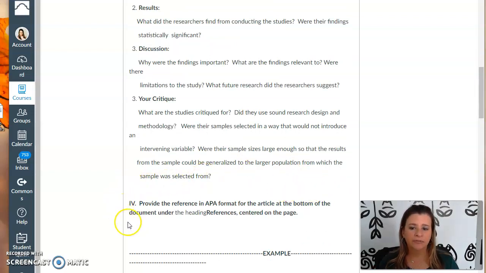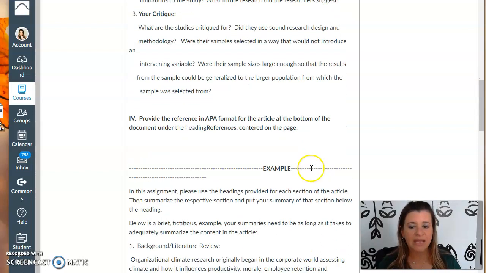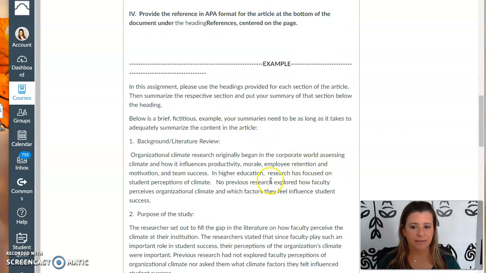Do not forget this part right here at the bottom of the page to provide the full APA citation for the article, okay? And any other references, you shouldn't need to use any other, but just as a general rule of thumb. Then I have given you an example. So obviously based upon a different article, I went through and put the information there. So I read a different article and then I summarized so that you could see exactly what I'm looking for in this assignment, just using a different article.